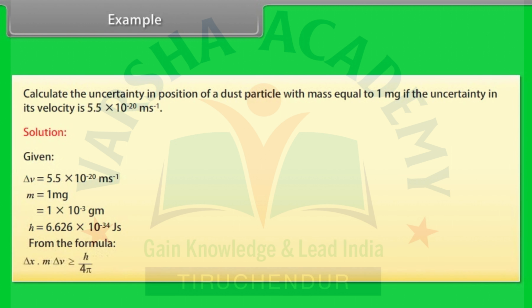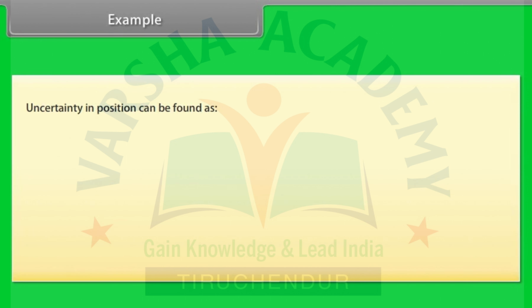From the formula, delta x into m delta v is greater than or equal to h upon 4 pi. Uncertainty in position can be found as delta x greater than or equal to h upon 4 pi m delta v. Substitute the values of h, delta v and m.